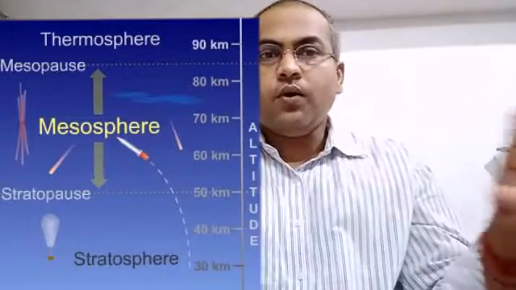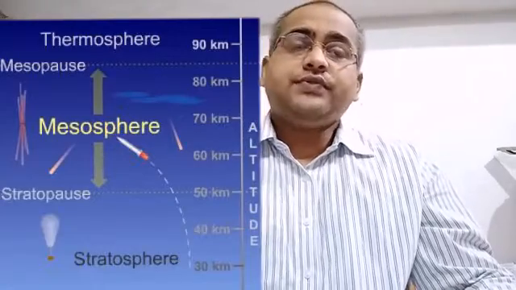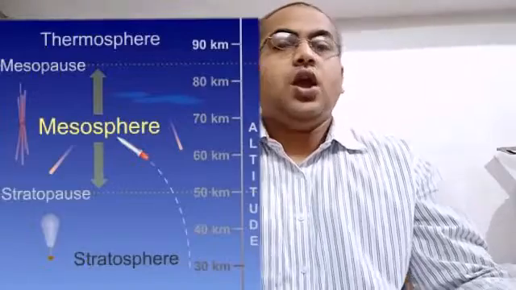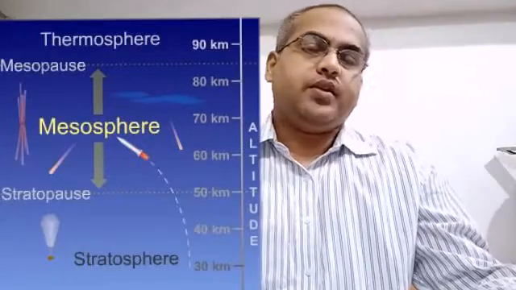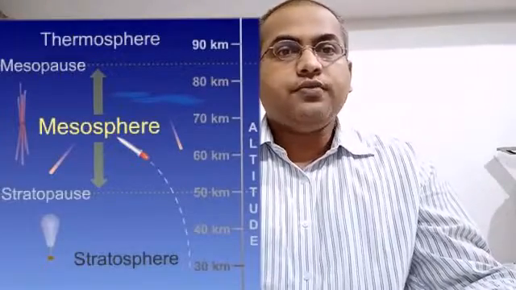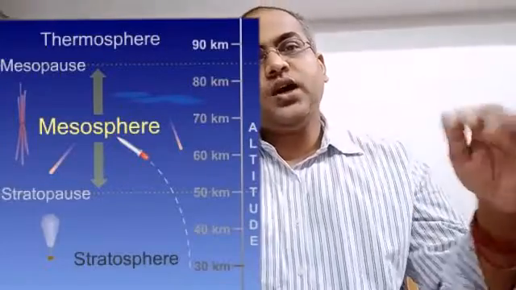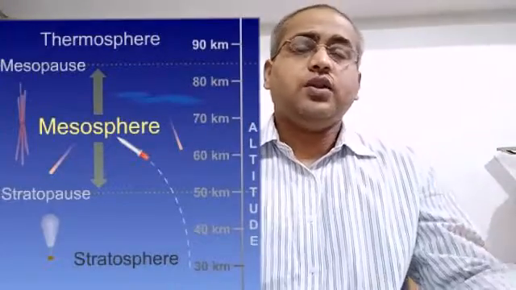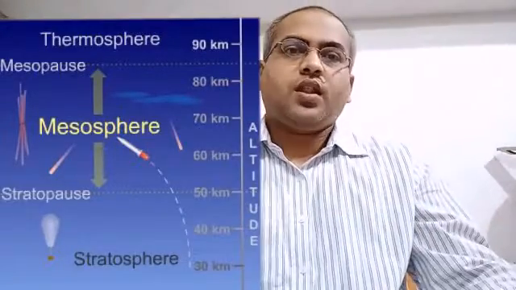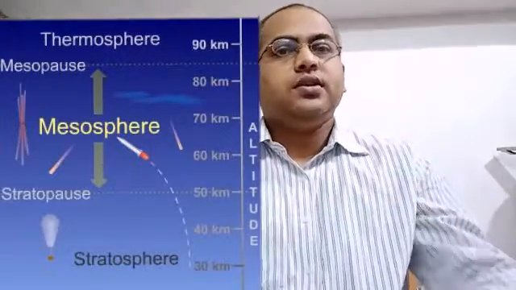This layer is formed by a gas called ozone, and this ozone is very important for us. This ozone layer is very important for life on the planet Earth, because it absorbs or stops all the harmful rays which are coming from the sun, and doesn't allow them to come to the Earth. So this ozone layer also protects life on the Earth.